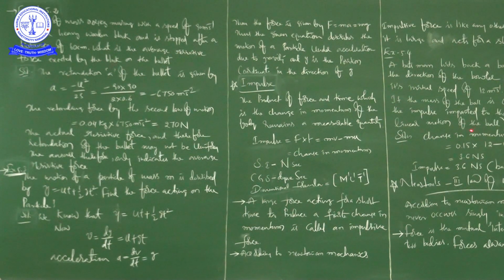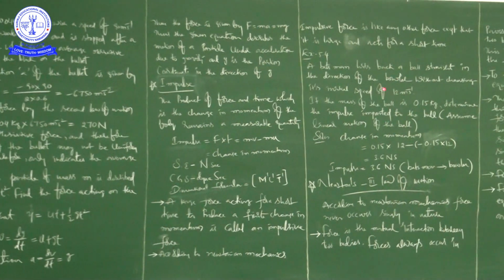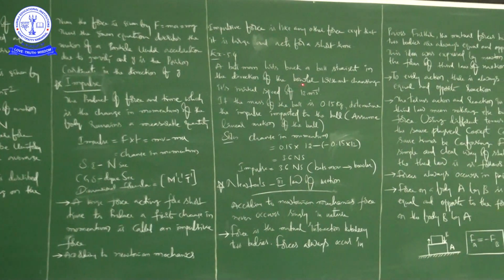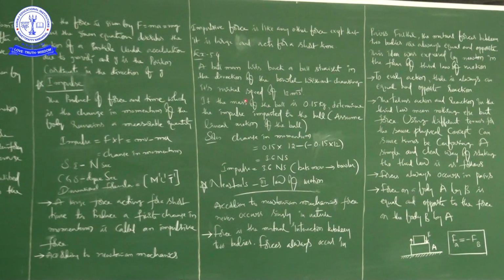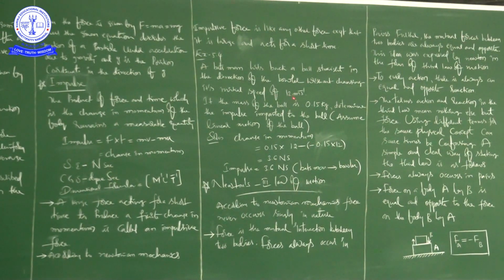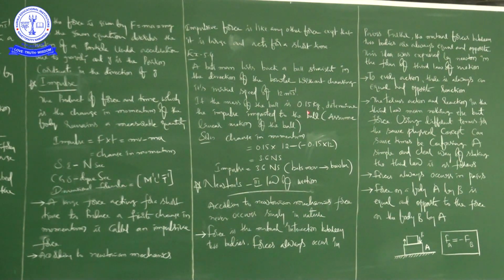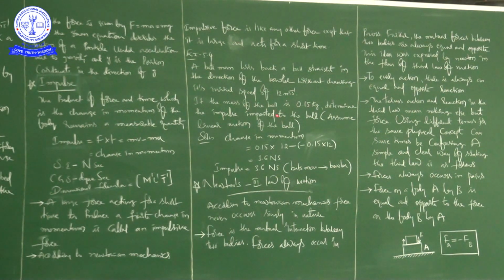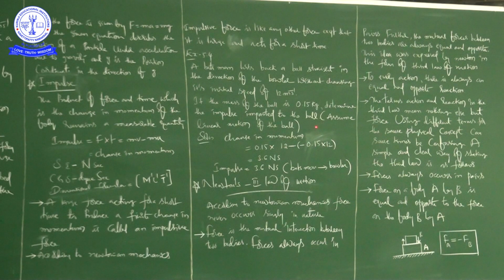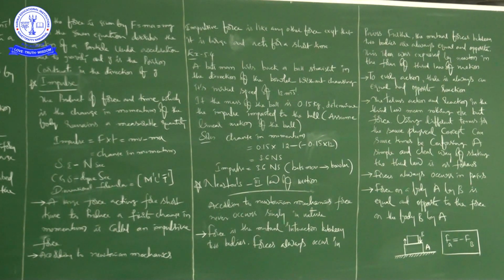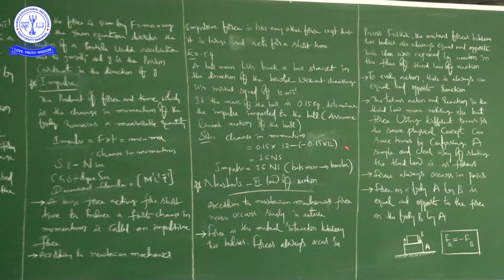So I will repeat the example problem once again. A batsman hits back a ball straight in the direction of the bowler without changing its initial speed of 12 meters per second. If the mass of the ball is 0.15 kg, determine the impulse imparted to the ball. Assume the linear motion of the ball. So the ball is moving in a straight line, both while coming to reach the batsman and after being hit by the bat, right?